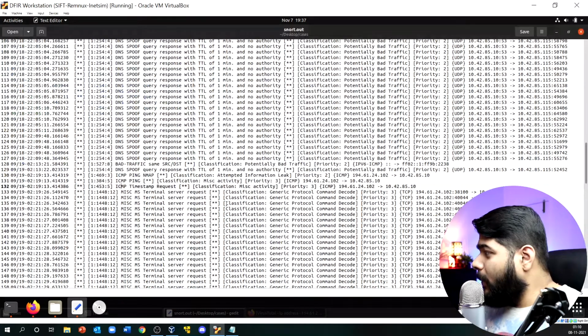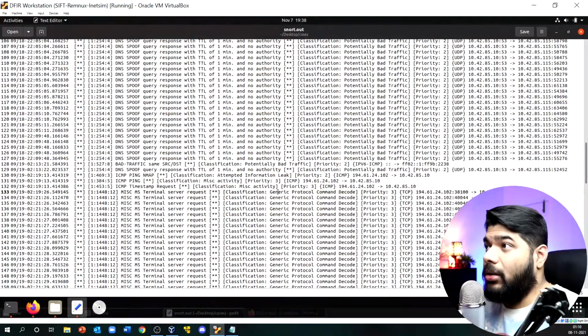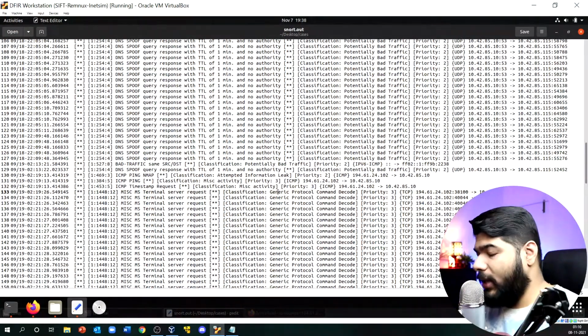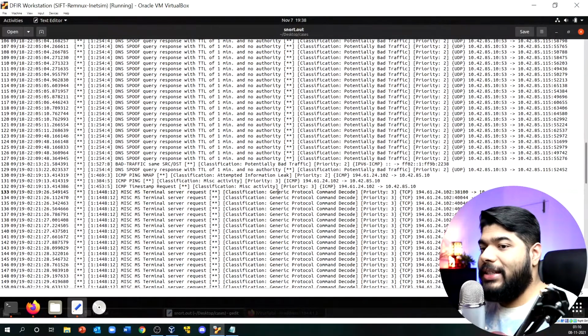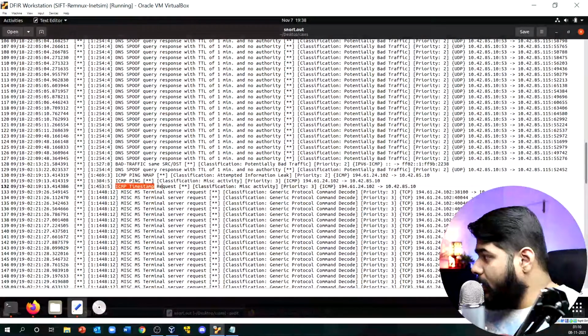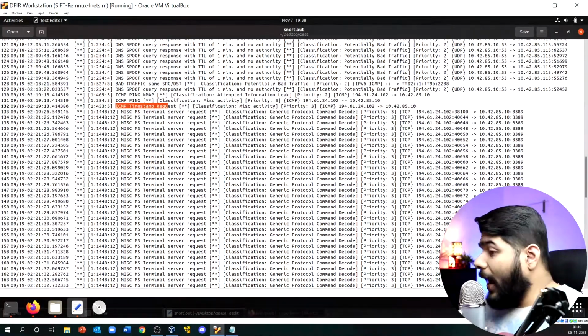Never mind, because why does someone need to do an nmap scan on an infrastructure, right? If you are coming from an angle that you are authorized and legitimately doing something like red teaming, then you can do it, but there was no intention of doing any red teaming. Now if you see, there are some ICMP timestamp requests and the same kind of thing going on.